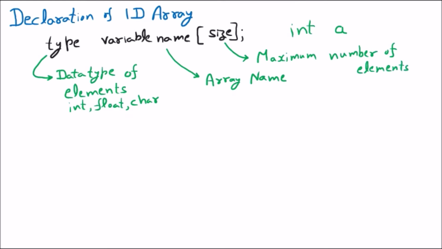If I say in the bracket a[5], then I can store maximum 5 elements. But I can also store 1 element, 2 elements, 3 and so on. So if I talk about a[5], then if I store 1 element, that is perfectly okay. Even storing 2 elements is okay. 3 is okay. 4 is okay. And 5 elements is perfectly okay. But beyond the 5, I cannot cross. So that is the upper limit.